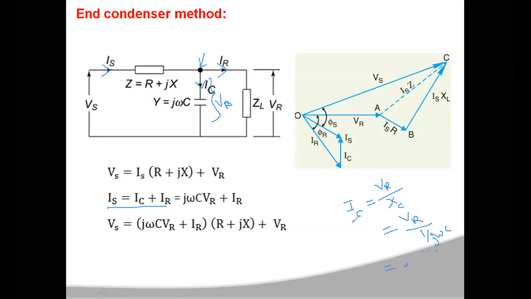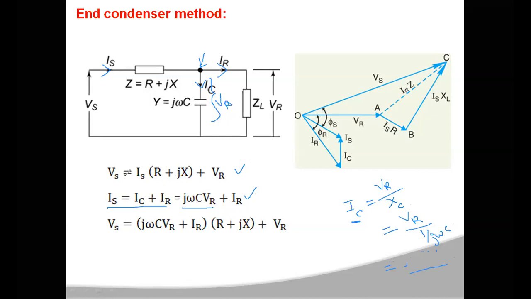Current flowing through the capacitance Ic is equal to j omega C VR. In place of Ic you are going to use j omega C VR plus IR. So these are the two equations, the sending end voltage and sending end current equations.